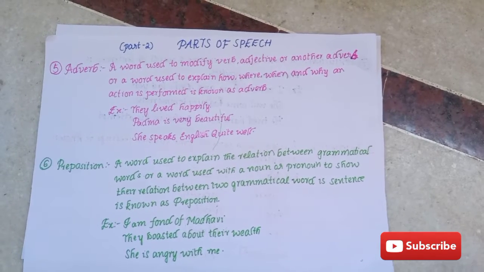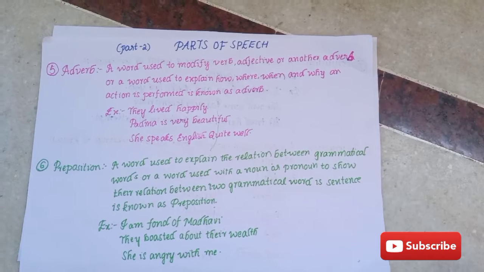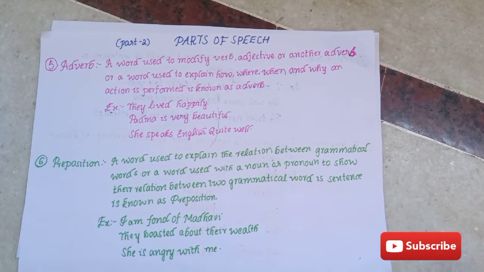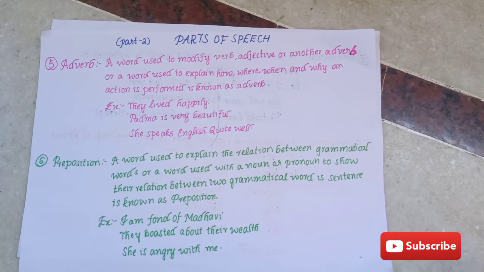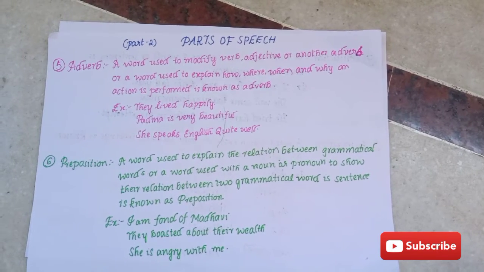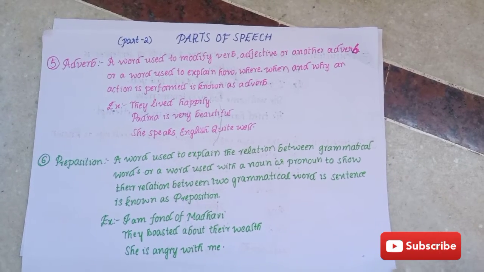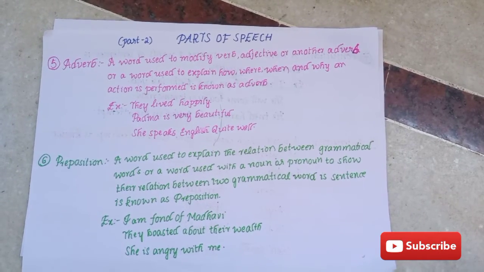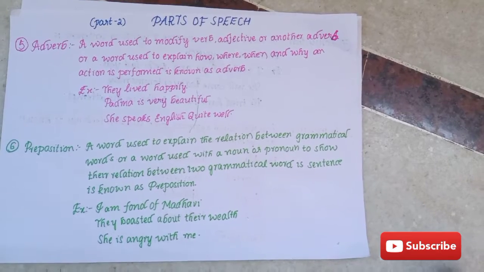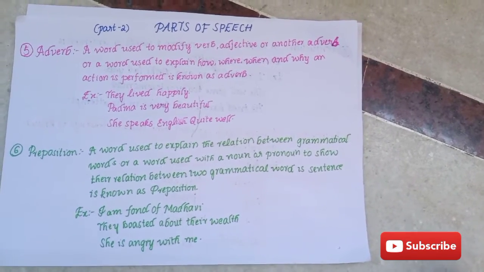So, coming to the meaning of this, an adverb is used to modify a verb or an adjective, or it can modify another adverb. So, coming to the examples, they lived happily. They lived is the verb here. How they lived? Happily. So, happily is called an adverb.